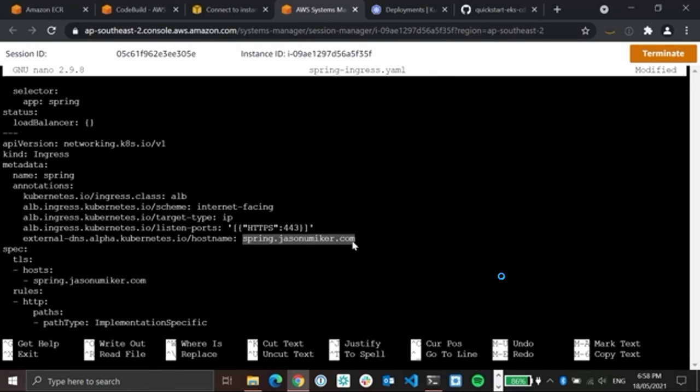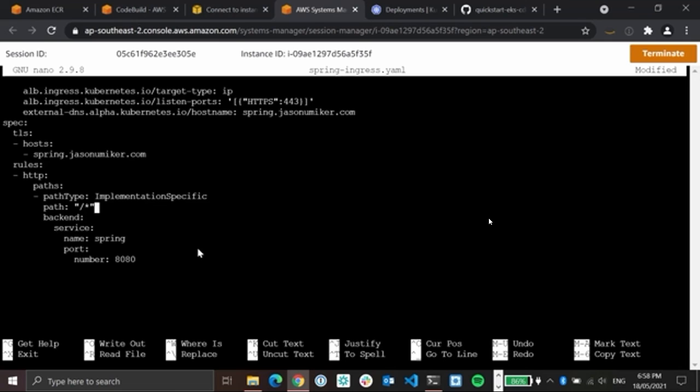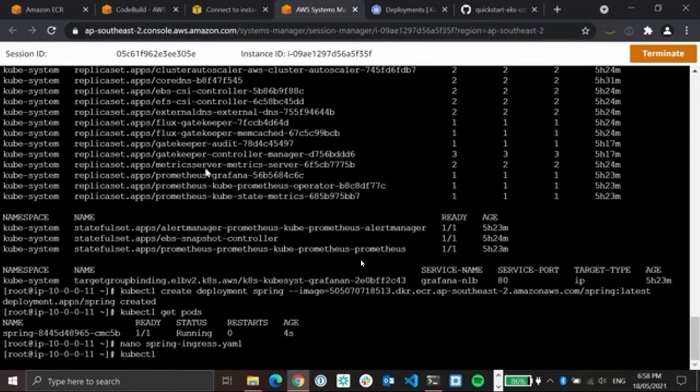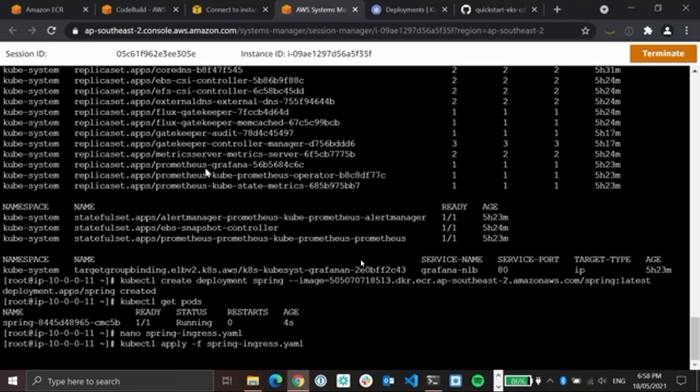The remainder of the configuration file basically stipulates that all inbound traffic that's destined for the host name spring.jasonamica.com should be routed to our container. Next, we enter our kubectl apply command to submit our YAML spec file, and we can see that Kubernetes has created both our service and our ingress.